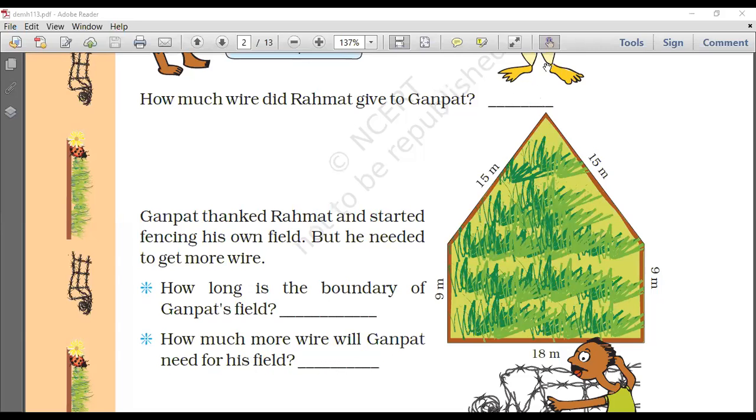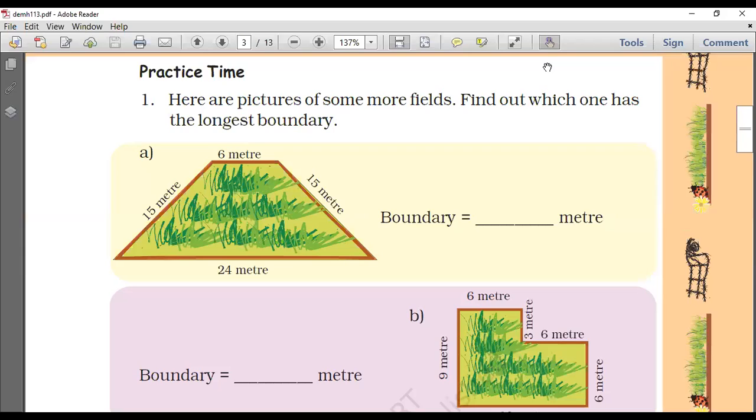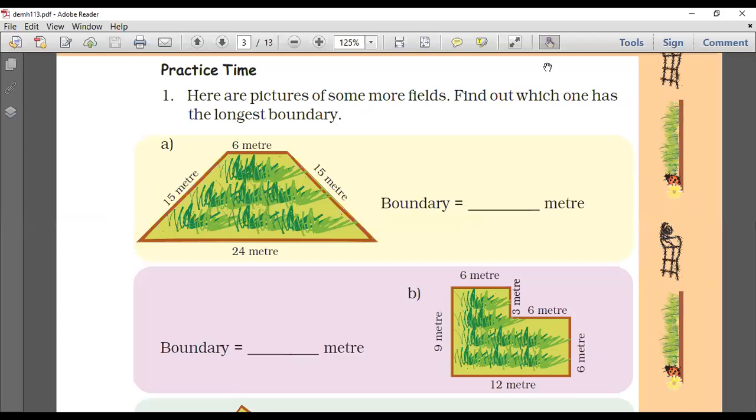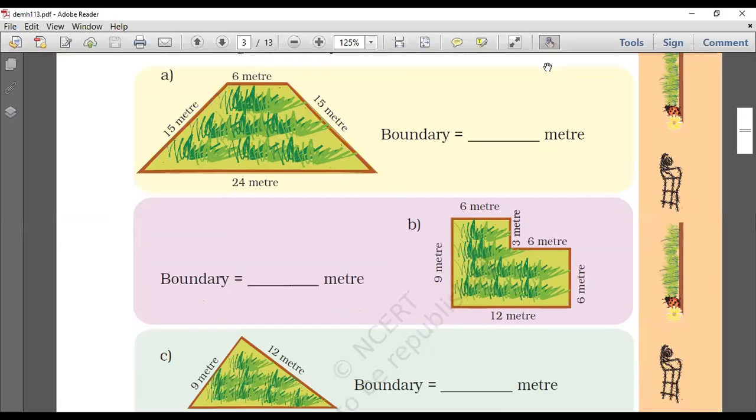Next one. Now going to page number 151. Practice time. Let's do it. Here are pictures of some more fields. Find out which one has the longest boundary. Come on, I'm waiting for your answers. You do the math and give it to me. Come on.